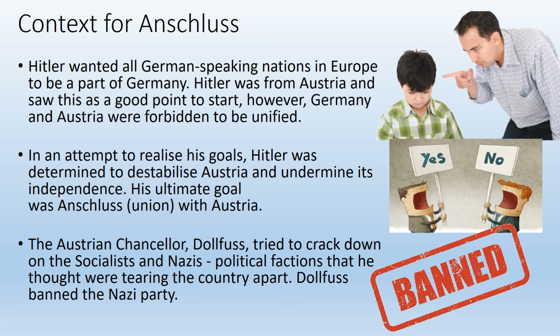Now, the Austrian chancellor tried to crack down on socialists and the Nazis in 1933. He actually made their political parties illegal and banned them within the country. And Hitler, you can guess, is going to have something to say about this.